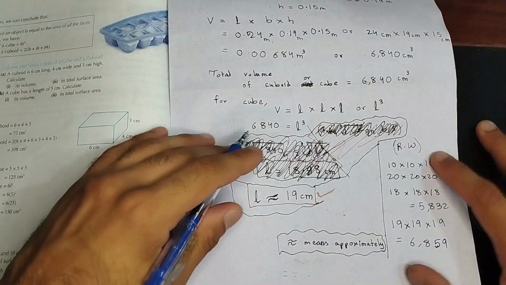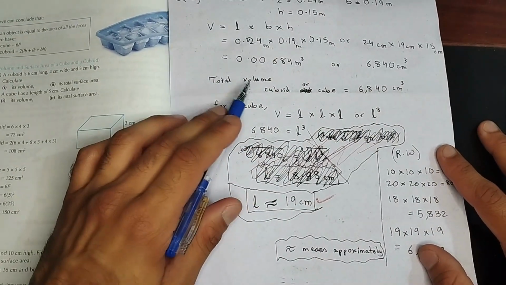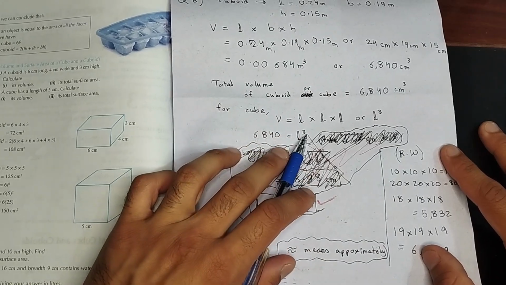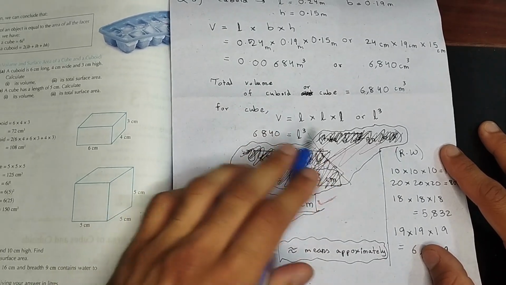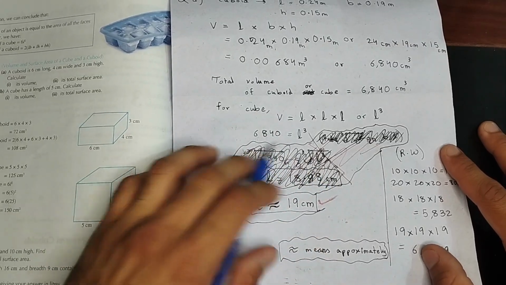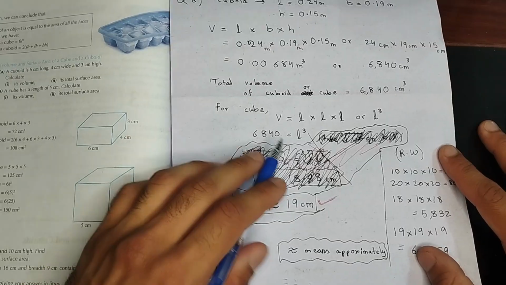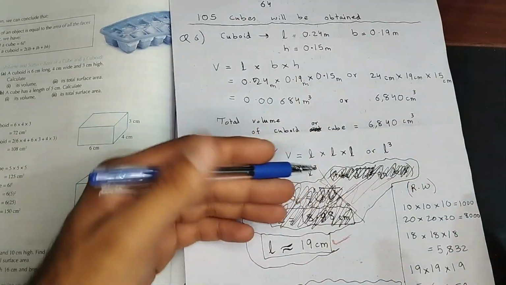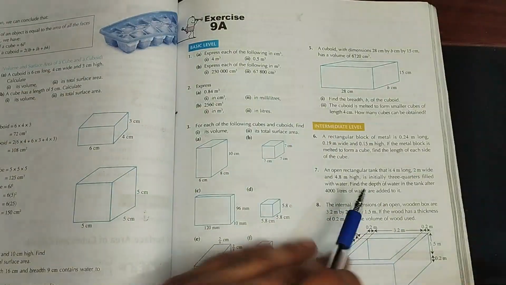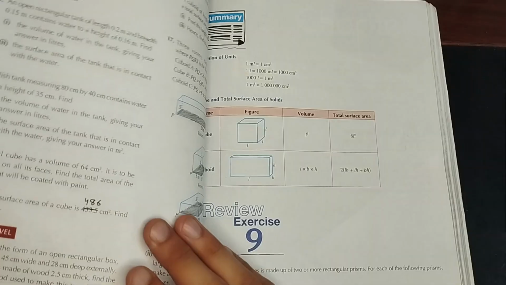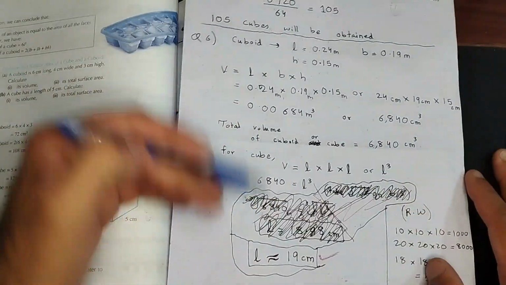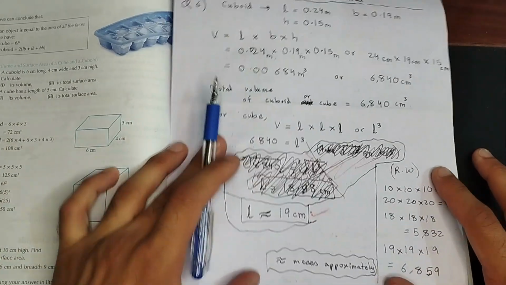This is enough. So what you're going to do in a question like this, if the volume of a cube is given and they're asking you to find the length, you need to find out which number multiplied by itself 3 times is going to give you the number closest to the volume. For example, sometimes it will be exactly the same answer as well. We're going to do a similar question sooner or later in the next few questions. Question number, wait a second, which question was it? Yeah, question number 13 is similar. So when we're doing that, I'm going to explain this thing again. But for now, that's the basic concept.